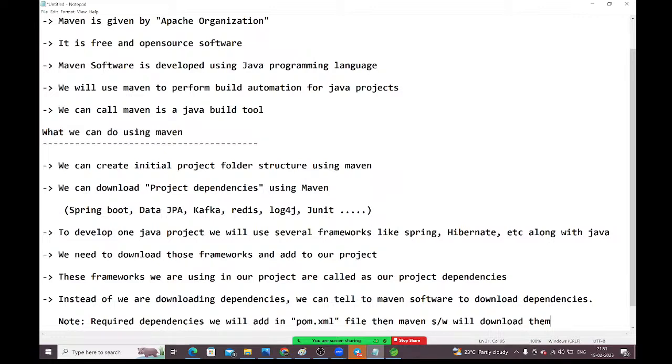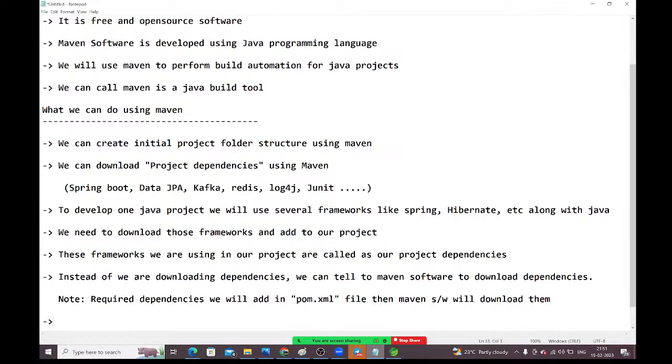Okay, now tell me, what is this pom? We are saying pom.xml. What does pom stand for? Pom stands for project object model. So when we create a Maven project, then automatically this pom.xml file will be created, guys. I will create the project and I will show.